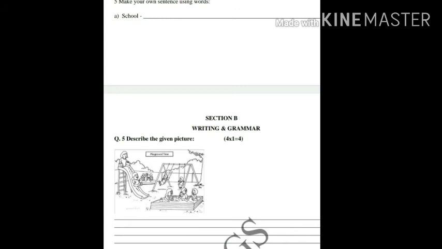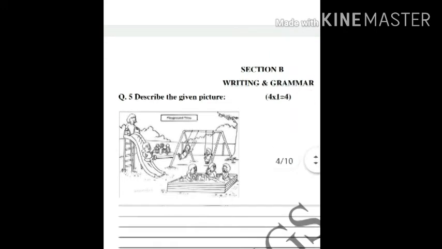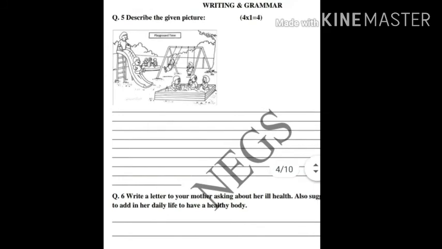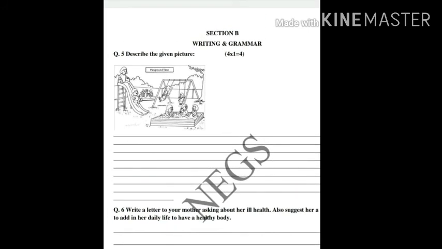तो आप क्या करेंगे, आप एक पैराग्राफ लिखेंगे where you will say something about the picture which is visible. Can you see this picture? Is it okay? Right, now the heading itself says playground time. That means it is a picture of a playground. Right, so you have to write the paragraph about this picture. Now question number 6, write a letter to your mother asking about her ill health. Means it is an informal letter which is to be written to your mother. Right, so आपने बहुत सारे letters हमने लिखे हैं, हमने improvisation सीखा है, revision किया है. So we will all continue writing the same thing.